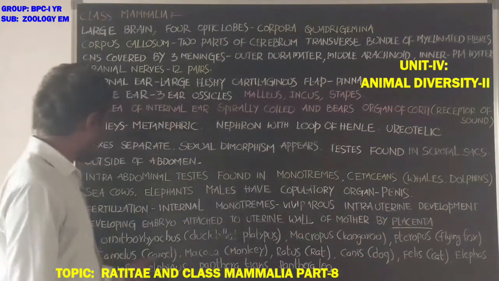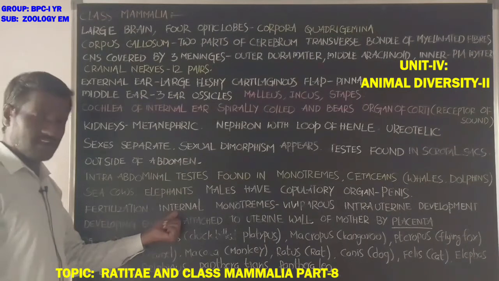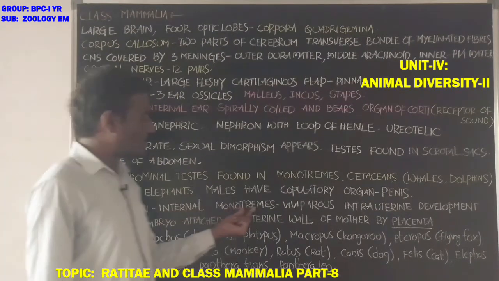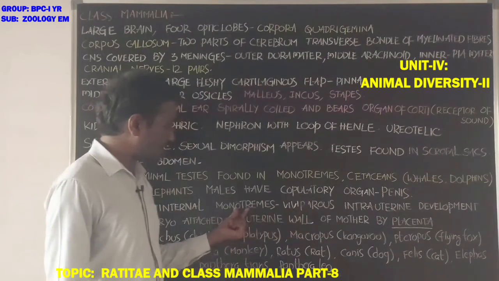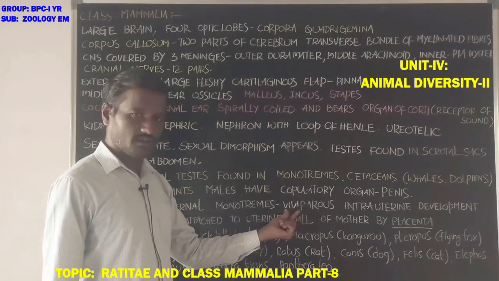Next, fertilization is internal, inside the body. Students, monotremes are oviparous, not viviparous.